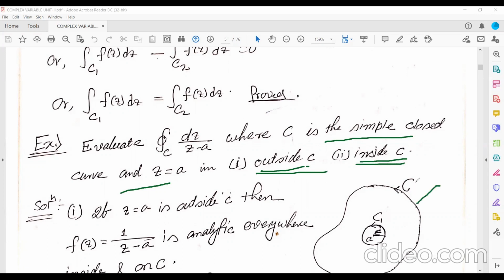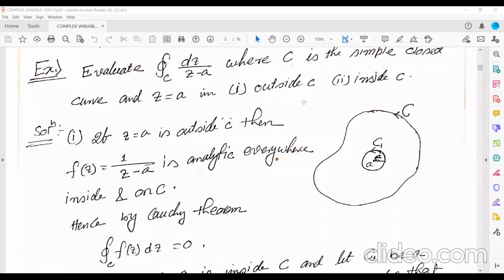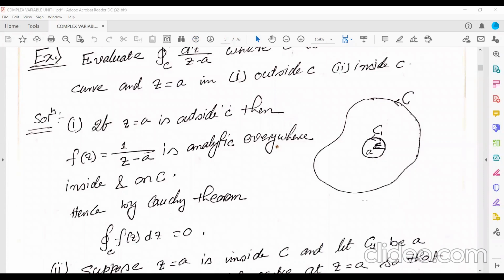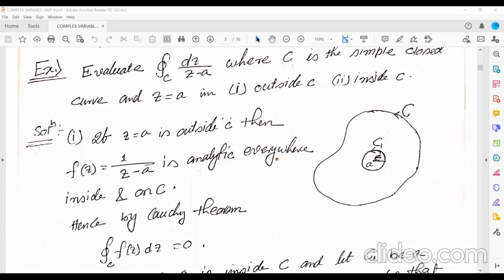Okay, let's see. So if z is equal to a is outside, now see here, this integration, what is f(z) here? That is 1 upon z minus a.